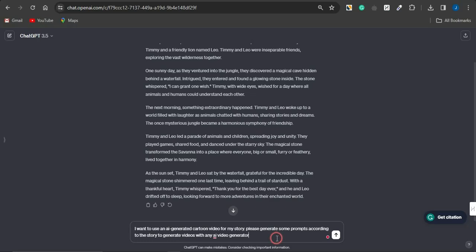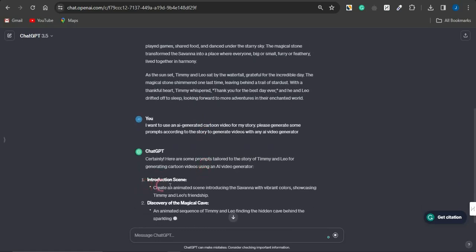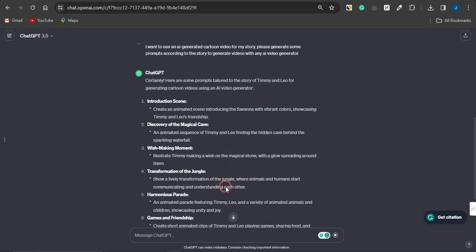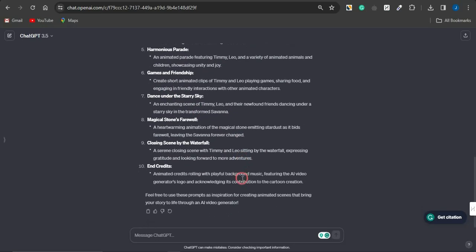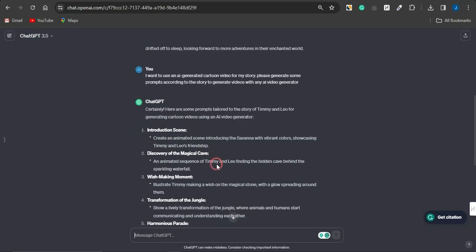If you ask ChatGPT a simple text such as this and click on enter, you can see that ChatGPT generated a very cool and amazing prompt, which I can utilize to generate videos. You can see how cool this is.